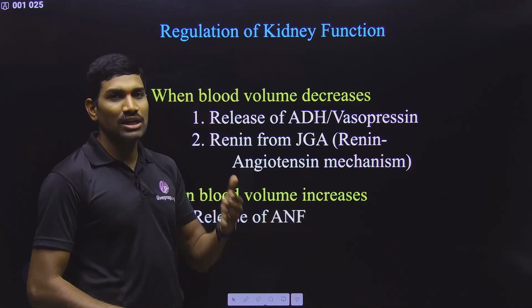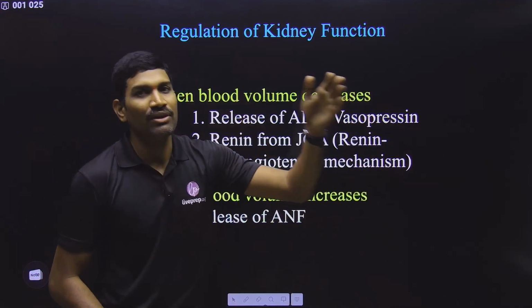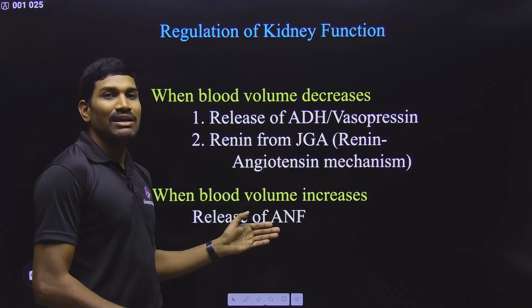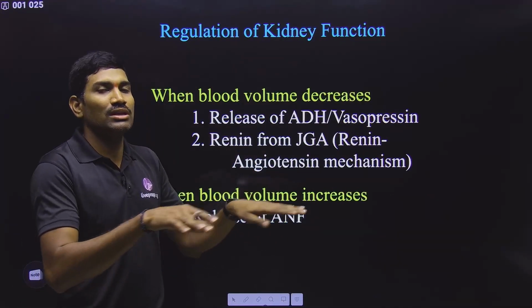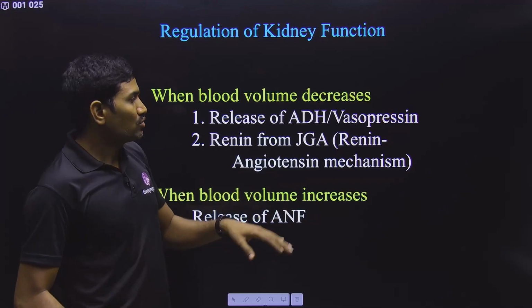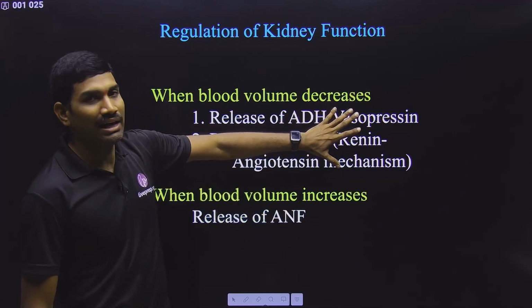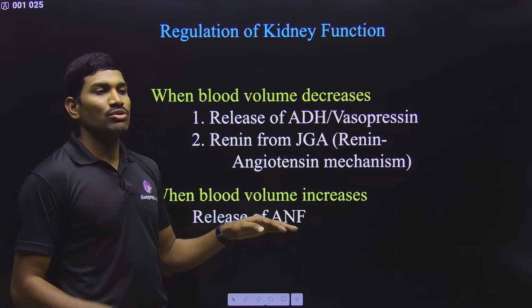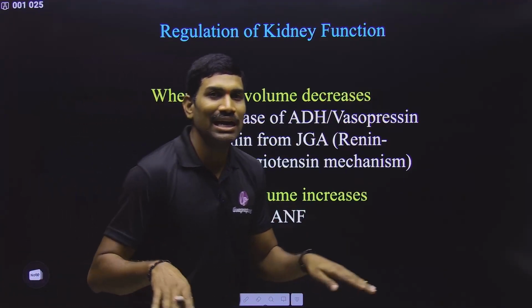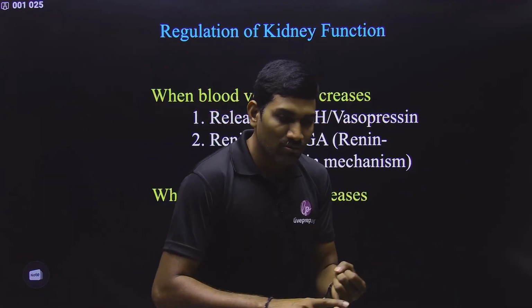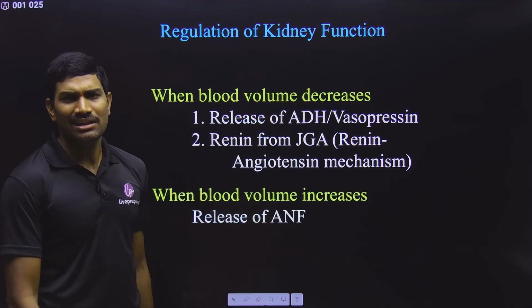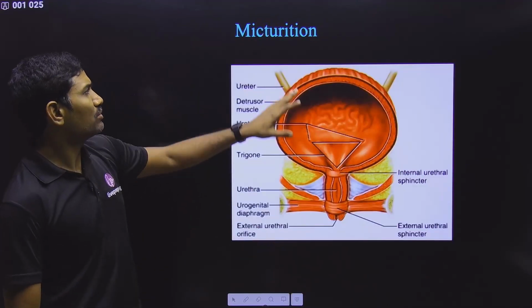Now it will cause the release of excess Na+ and water from the body. So that's why it will try to decrease that volume so that it will be maintained. When blood volume is decreased, these will act. When blood volume is increased more than required, now this will act. So in this way, all these are ultimately helping in maintenance of blood volume, blood pressure and glomerular filtration rate. Very clearly they mentioned in NCERT, you can simply go through this.